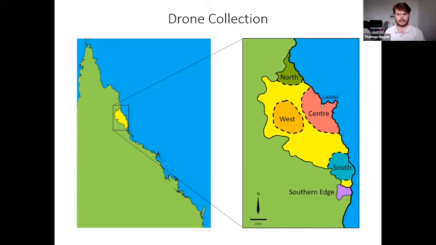So after collecting the drones, we subdivided the population into geographical areas for the purposes of our analyses. This is a map of Cairns where the accepted range of the population is highlighted in yellow and each subregion is in a different color. Subdivisions were made mostly on geographic grounds, with one exception being the Southern Edge subdivision. We placed this as its own subdivision, as here we found drones outside the reported range of the species.